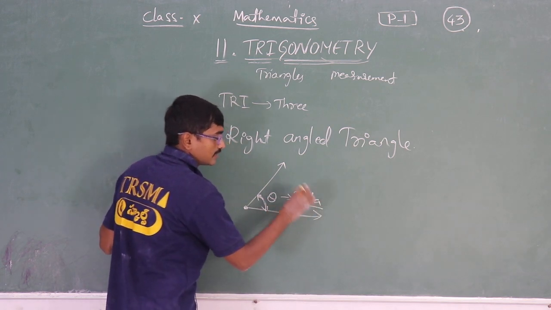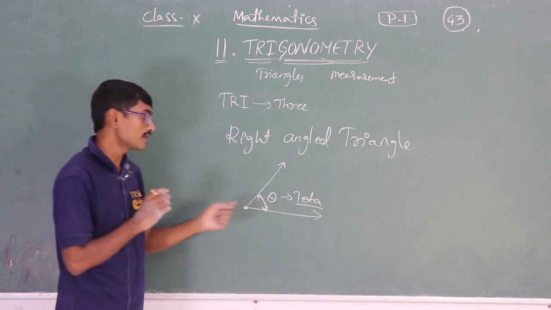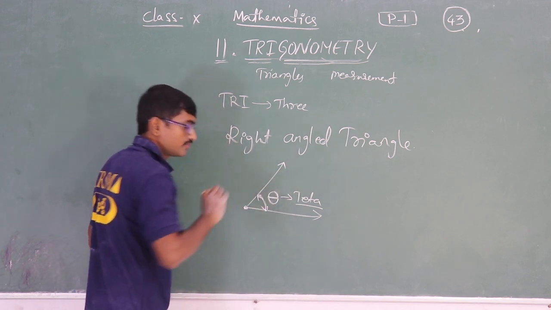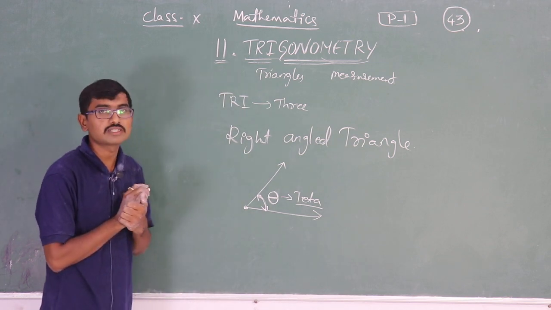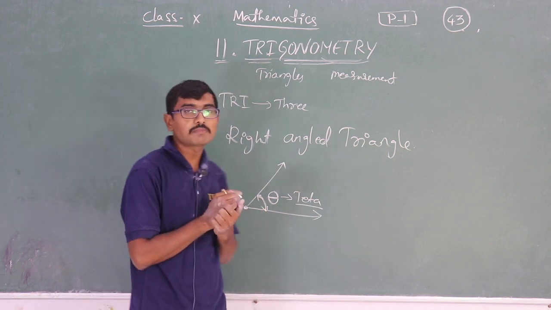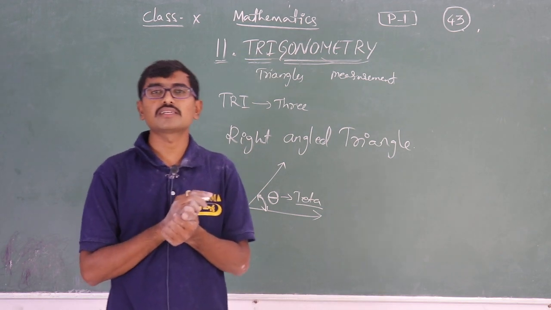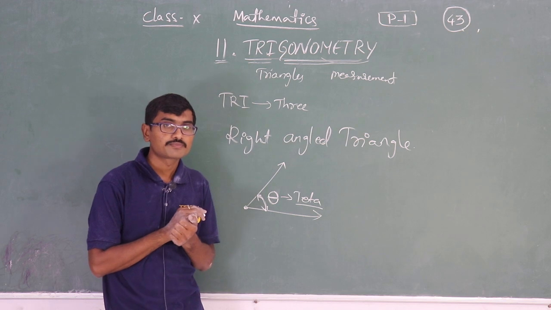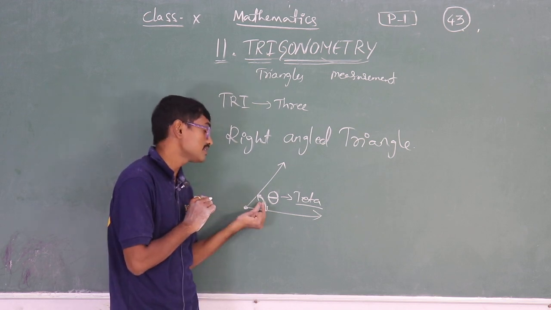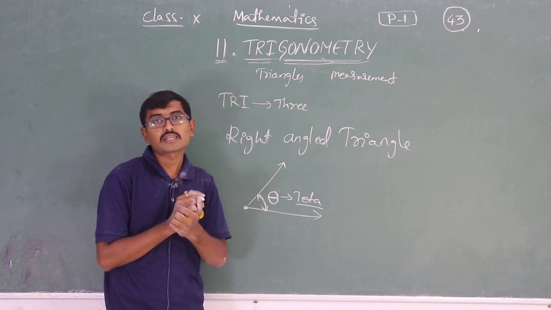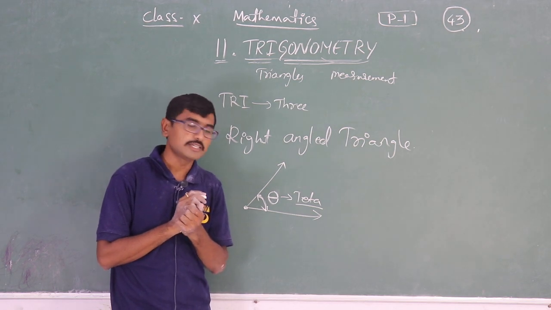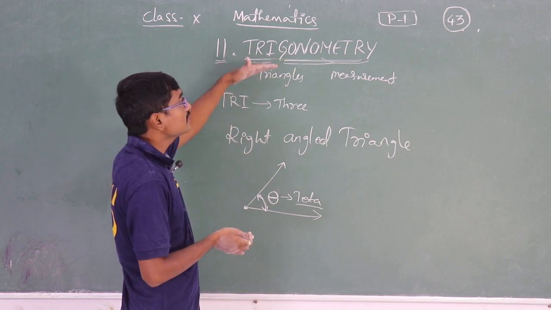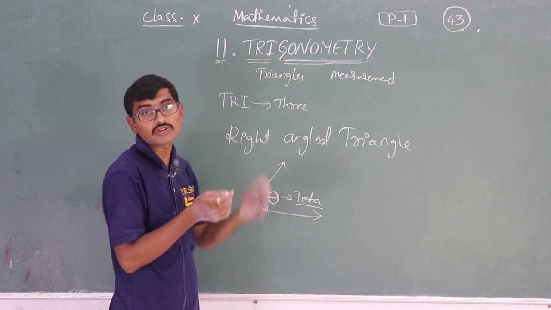We will call that theta. This symbol represents theta, and this is the representation of an angle. So three angles measurement is nothing but trigonometry.